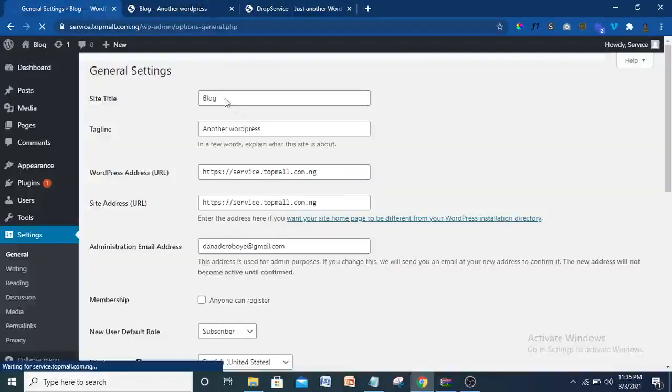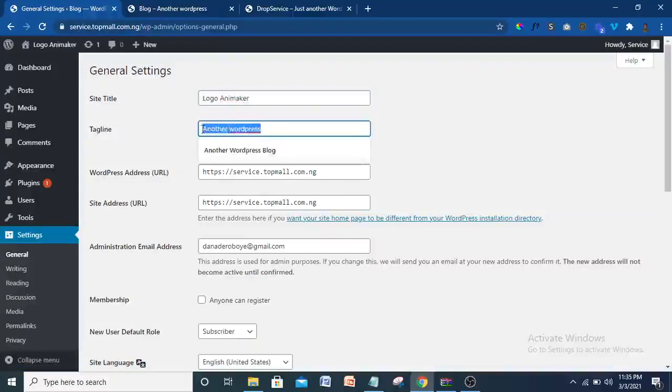Come to settings, then this blog, put the name of your website. So let me just call this logo. I think I call it logo animaker. Yeah, logo animaker. Then you can change this one to something else, maybe, I don't know, anything you want. Just put it there. Best in logo animation.